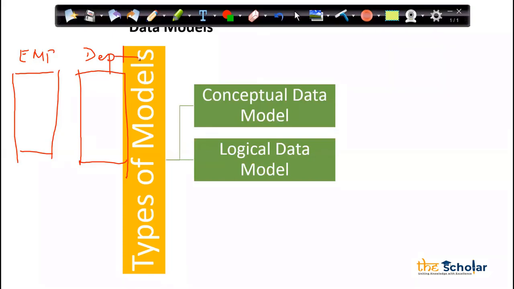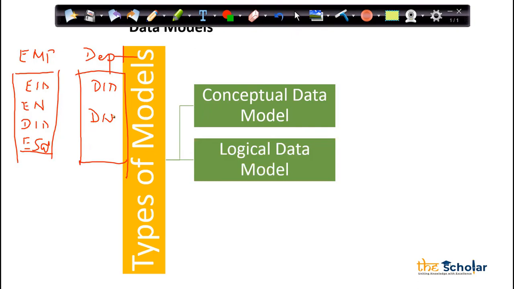Now the business and we have a discussion. Okay, we'll have an employee ID, an employee name, a department ID, and an employee salary. These are the columns I will have. In the department table, I will have department ID and department name.